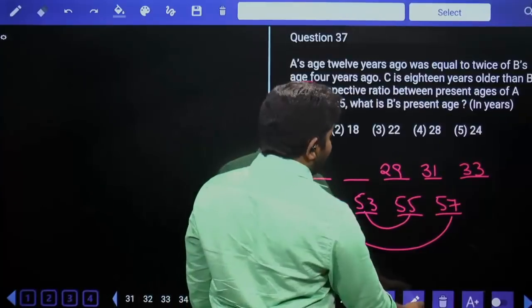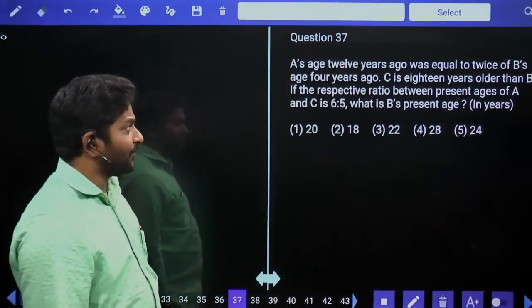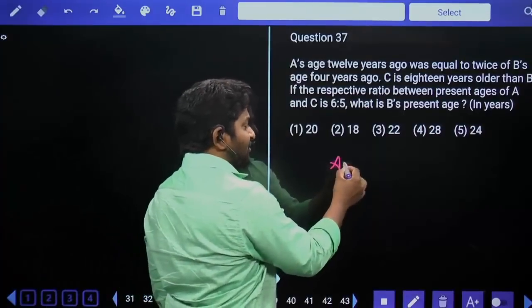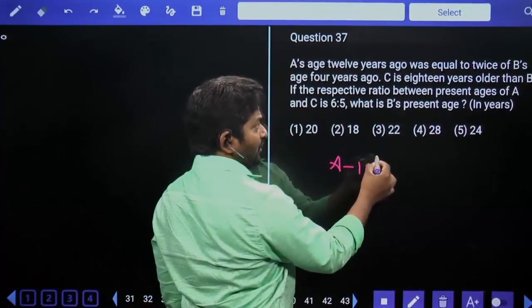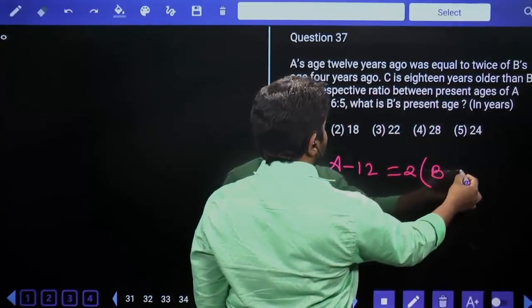A's age 12 years ago was equal to twice B's age 4 years ago.